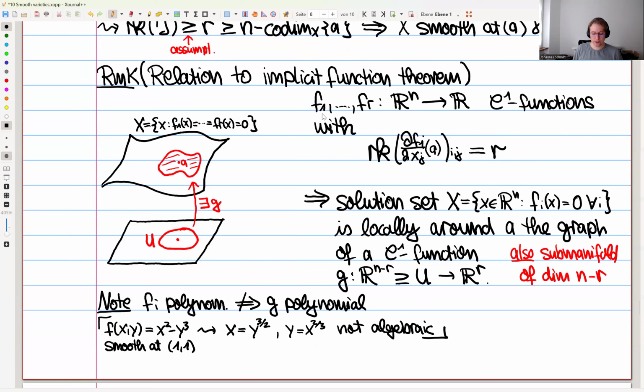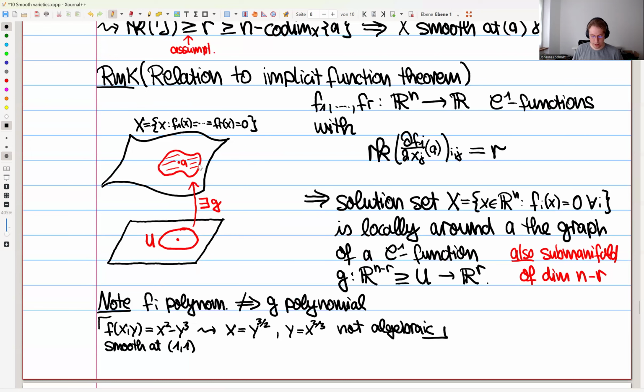In analysis, you actually allow equations which are just any kind of C^1 functions, so continuously differentiable functions from R^n to R. And then if you have such a set of functions, such that the rank of this Jacobi matrix at the point A, where this point should satisfy that all of these functions are 0 there, is equal to R, the number of such equations,